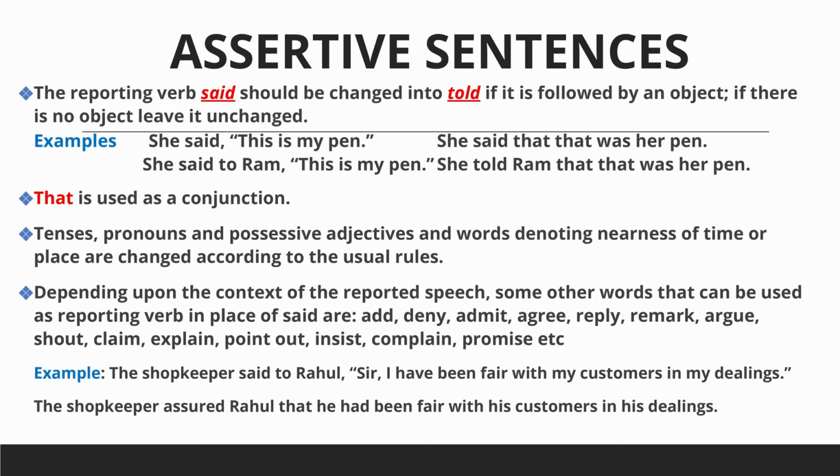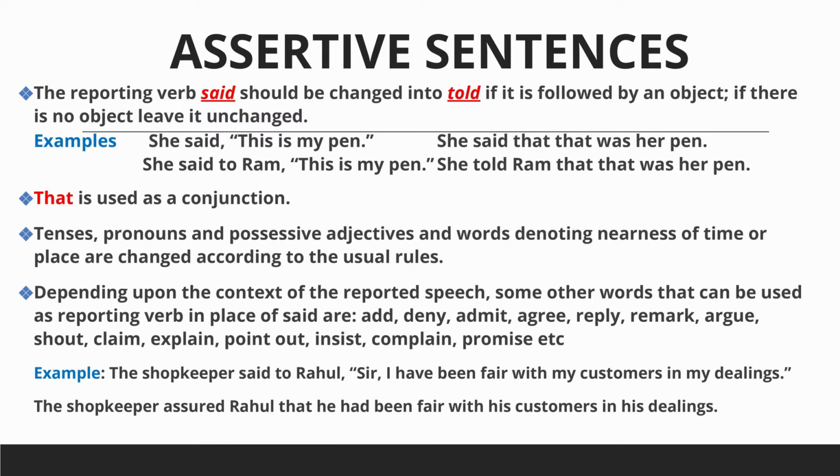So here in the reporting verb said, there is no object. But in the second example, she said to Ram. Here the object is Ram. So in indirect, instead of said, we will say told. She told Ram that that was her pen. Here that is used as a conjunction.